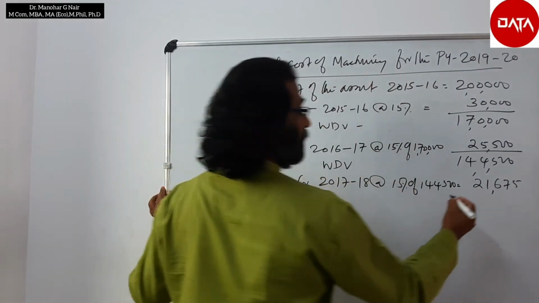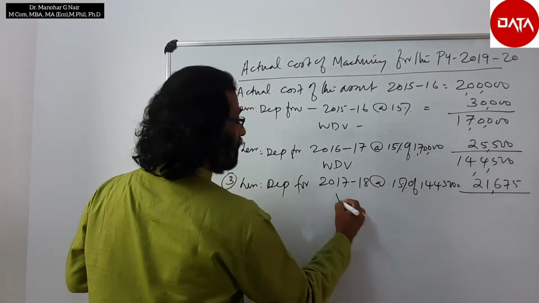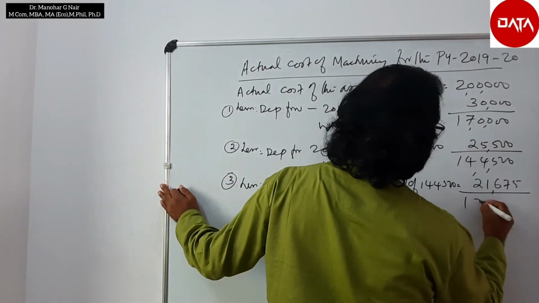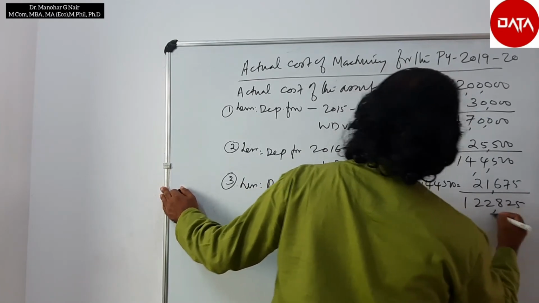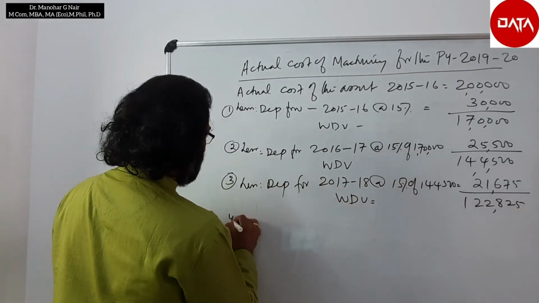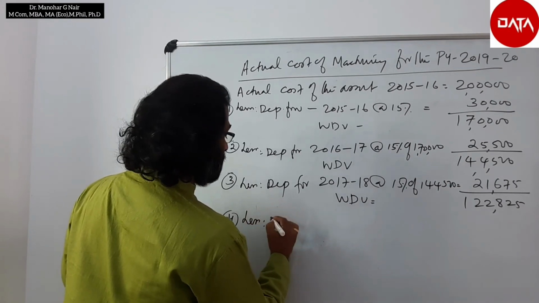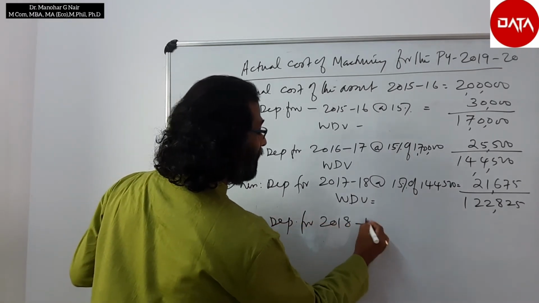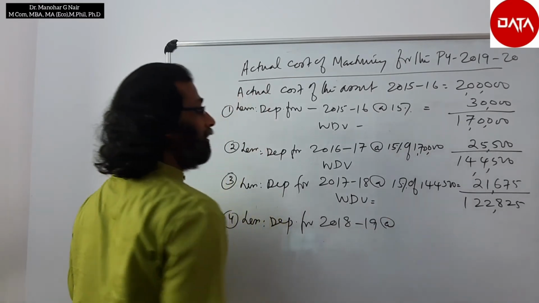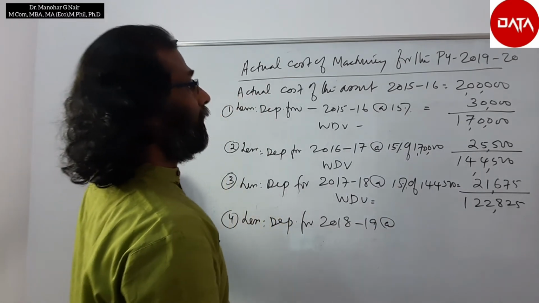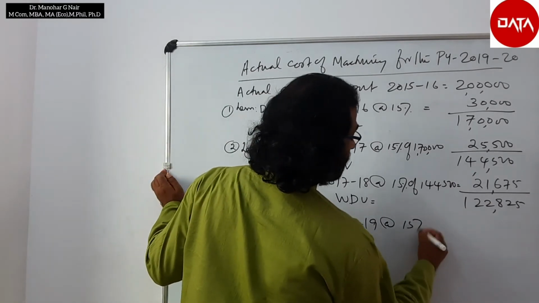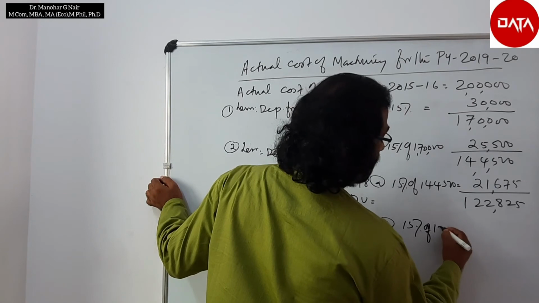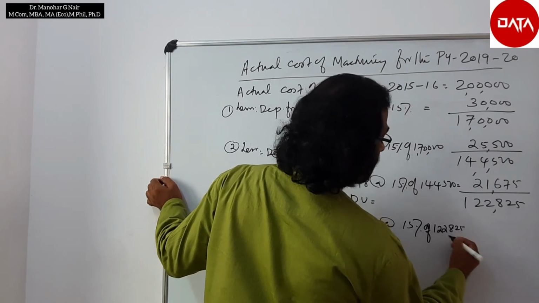21,675. Therefore, the written down value equals 1,22,825. Then less depreciation for 2018-19 at the rate of 15% on 1,22,825.